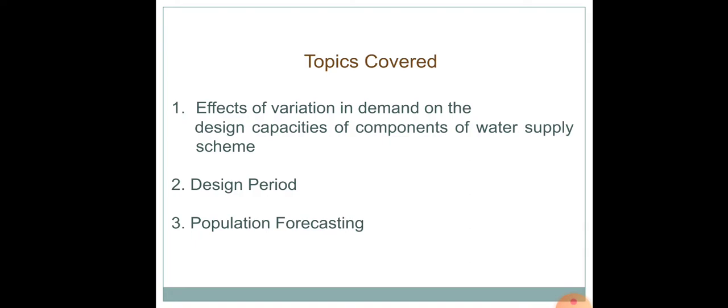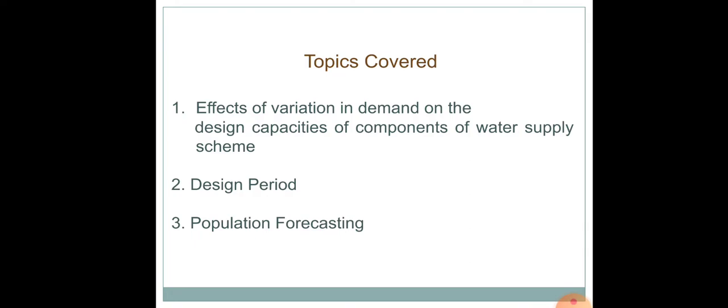Also, I told you that a typical water supply scheme comprises three main components. One is the source, that is, the source from which the water is taken. Then we have the treatment units, wherein the water is treated so that it can be made potable. And then we have the distribution or the pipeline networks.